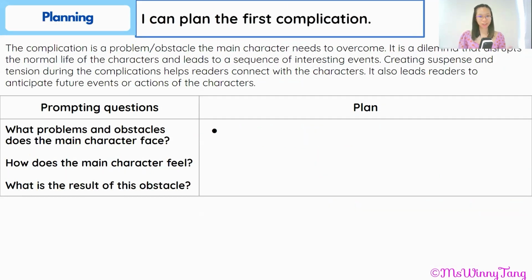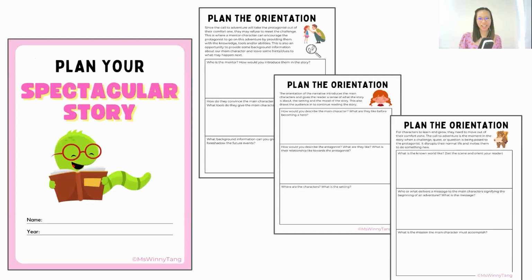Which then leads us to planning our complication. So our complication is where you come up with a problem or an obstacle for our main character to overcome, and it will disrupt their normal life, so they will feel uncomfortable. And if we find a way to create some suspense and tension during these complications, it will help our audience connect with the characters that we are creating. And there you have it.